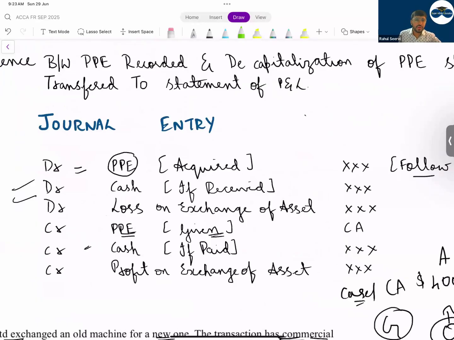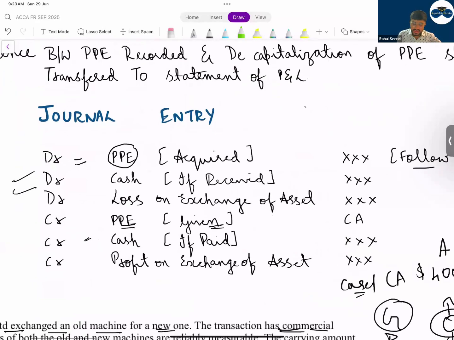जो भी एसेट अक्वायर करोगे आप, यू विल शो दिस एट दी अबव, जो भी हमने पढ़ा अभी, जस्ट वॉटएवर वी हैव डन. जो भी एसेट बाहर जा रहा है उसको you will be taking it out at carrying amount, whatever is that removed. Then cash paid, cash received, debit what comes in, credit what goes out. Either one only will happen. दोनों नहीं होगा, एक ही चीज होगा.